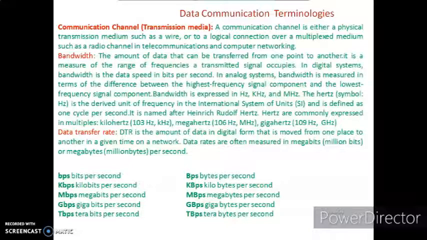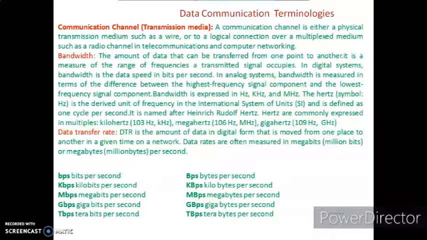Okay, now DTR, data transfer rate. We always say our speed is so many MB per second, so many KB per second. Now what is KB per second or MB per second? It is the data transfer rate. Data transfer is the amount of data in digital form that is moved from one place to another in a given time or allotted time on the network.